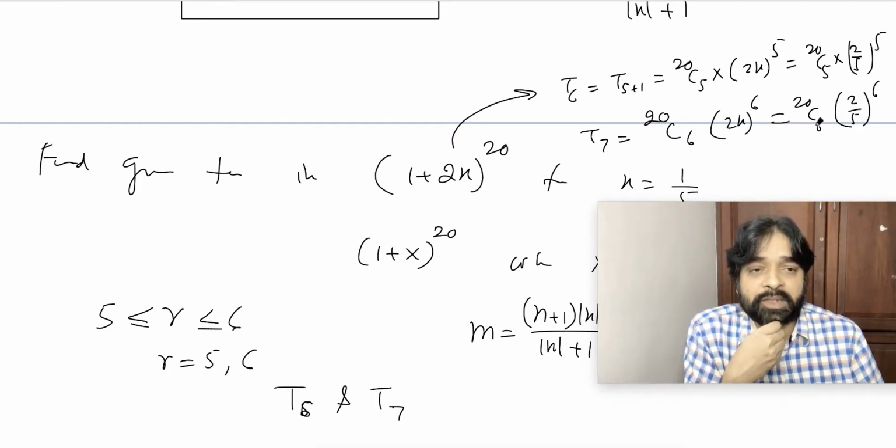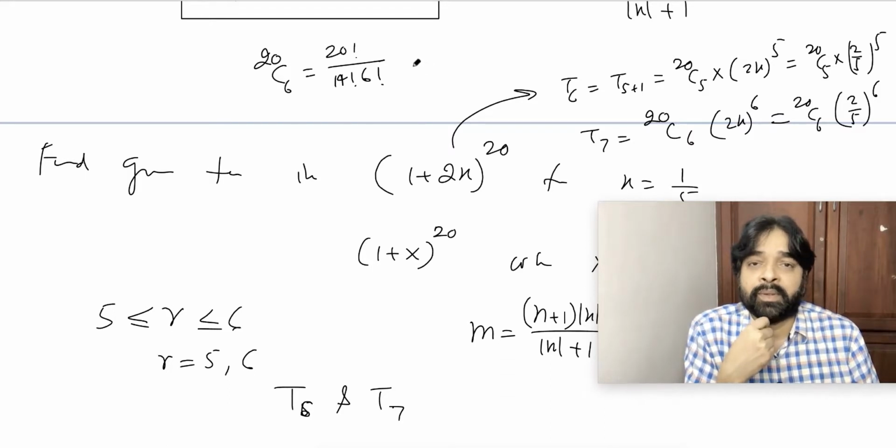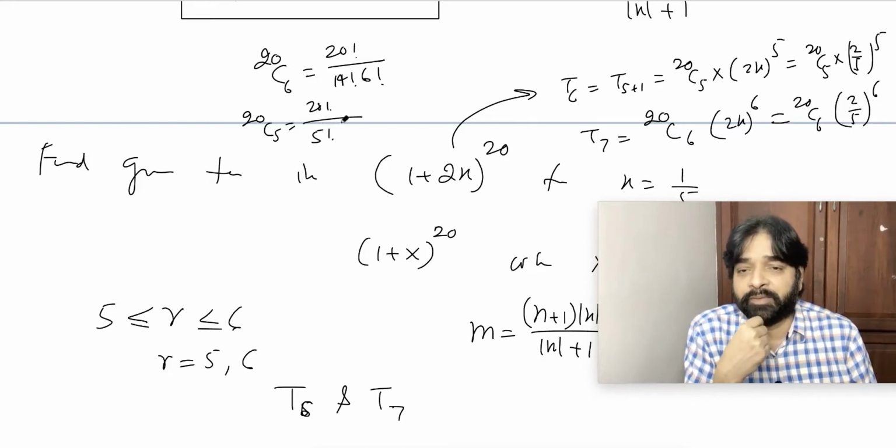But this is 20C6. How much is 20C6? 20C6 equals 20 factorial divided by 14 factorial into 6 factorial. And 20C5 is how much? 20 factorial by 5 factorial into 15 factorial.